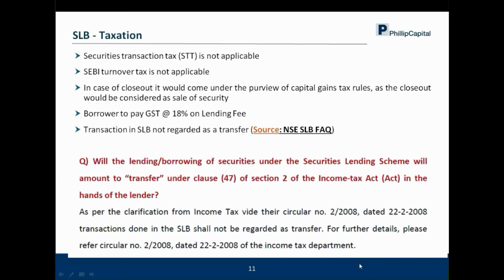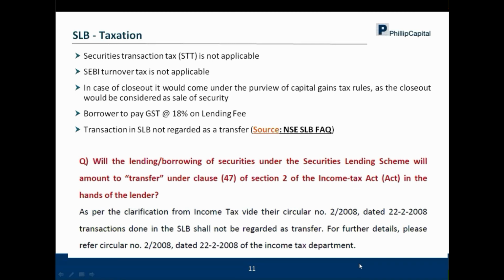So let's say the stocks don't come in on the first Thursday, then it goes in for auction. Even if it doesn't come in auction, we are just talking about some 300 or 350 or 400 most liquid securities traded on the exchange platform. Even then, on Friday you will get a closeout amount, but this closeout amount can come under capital gains tax rule.